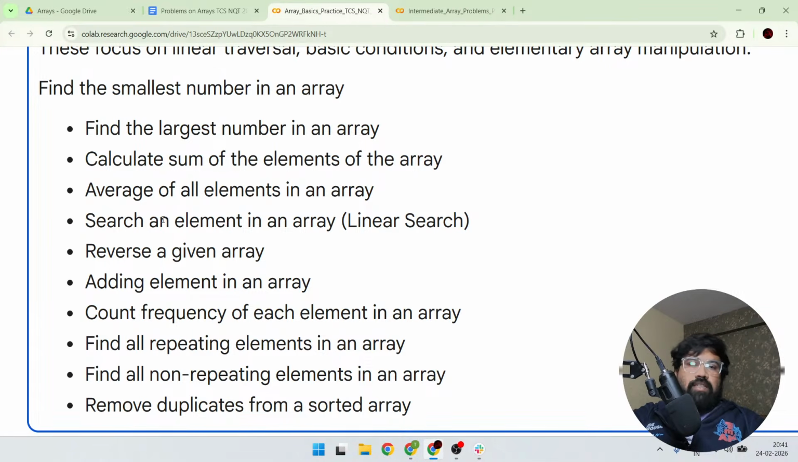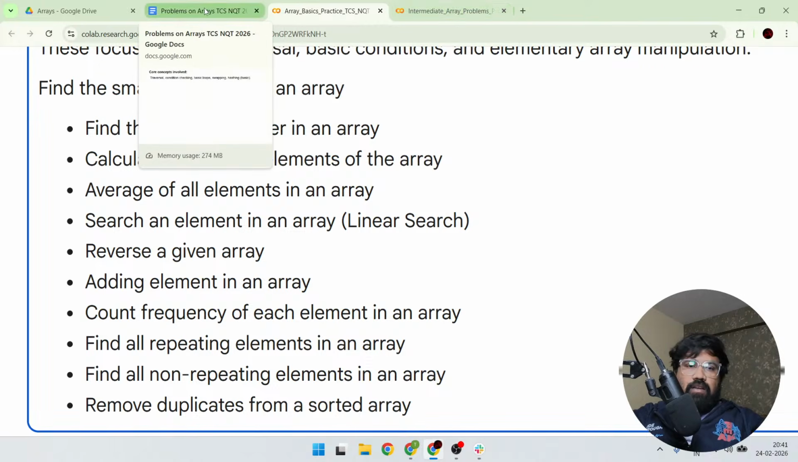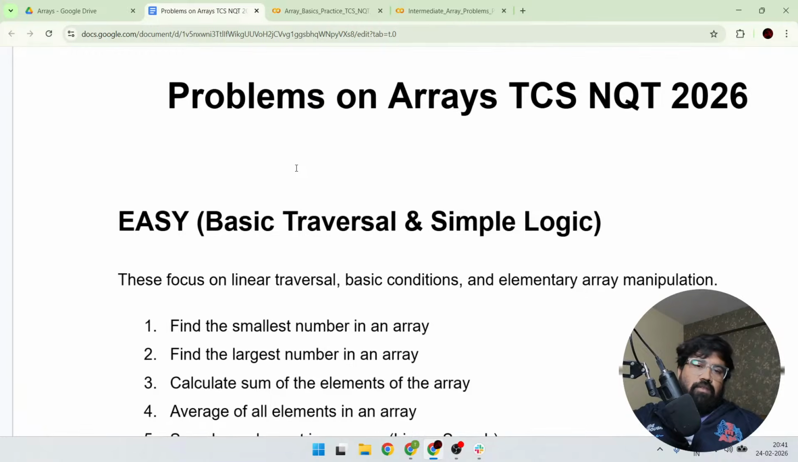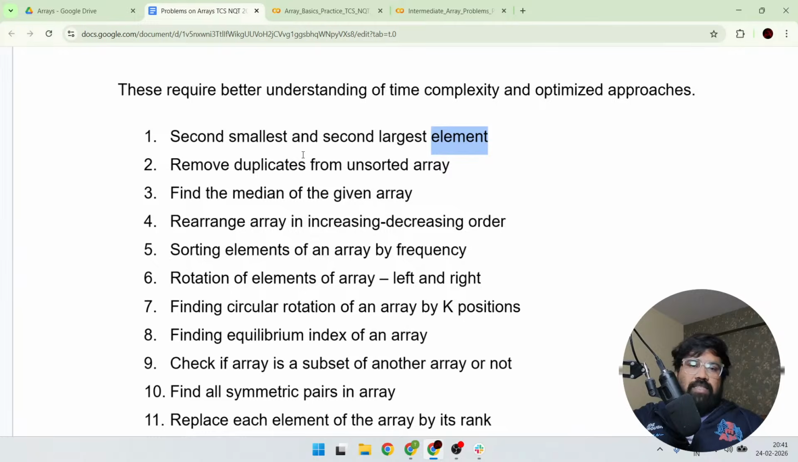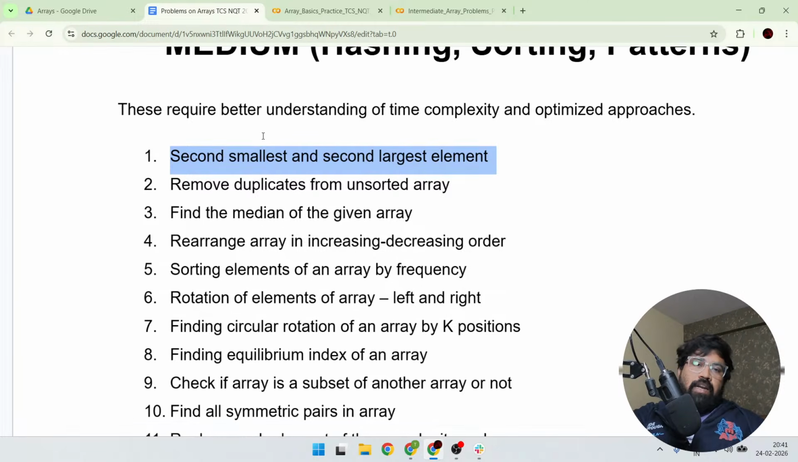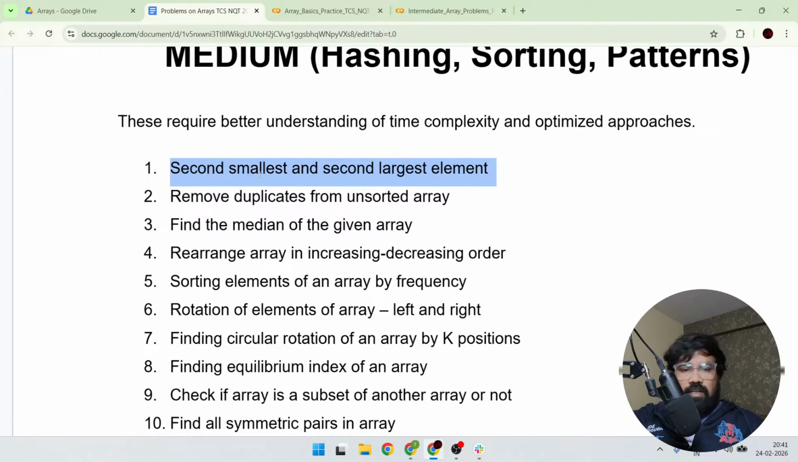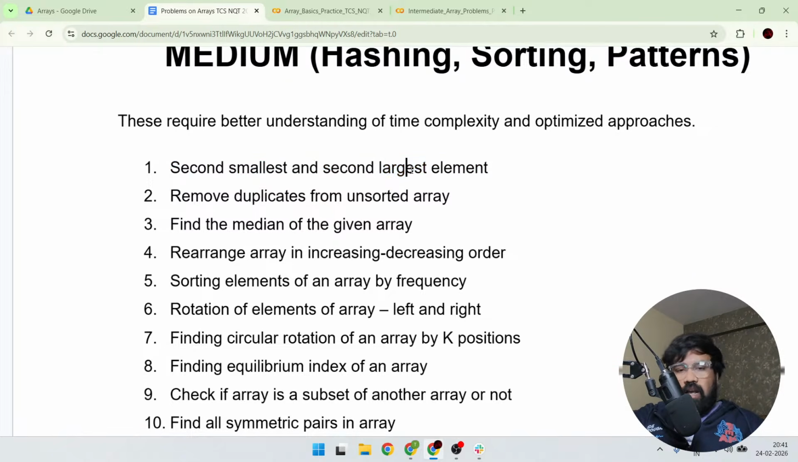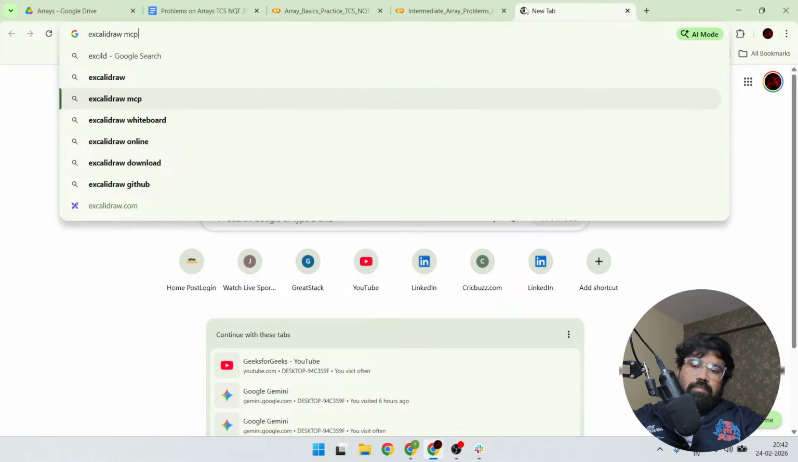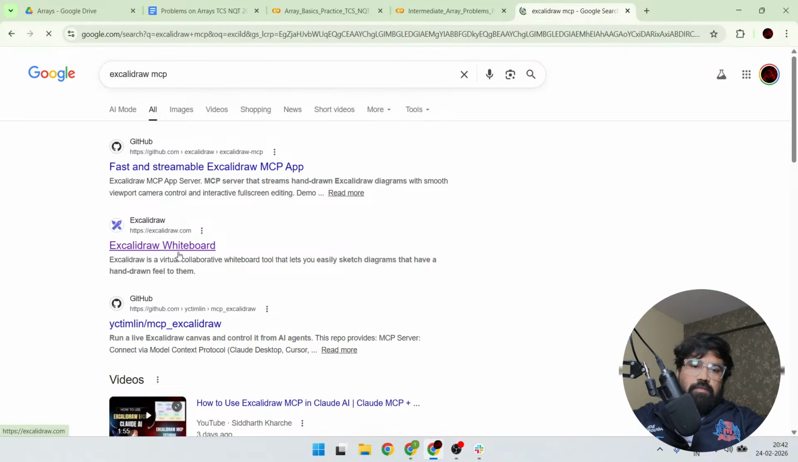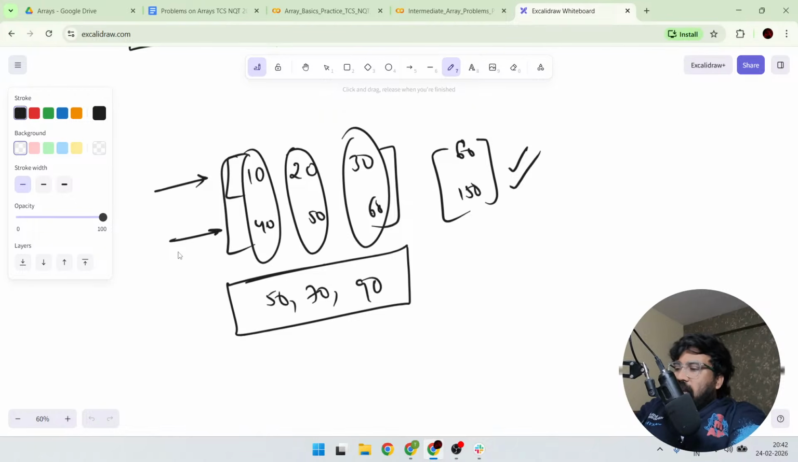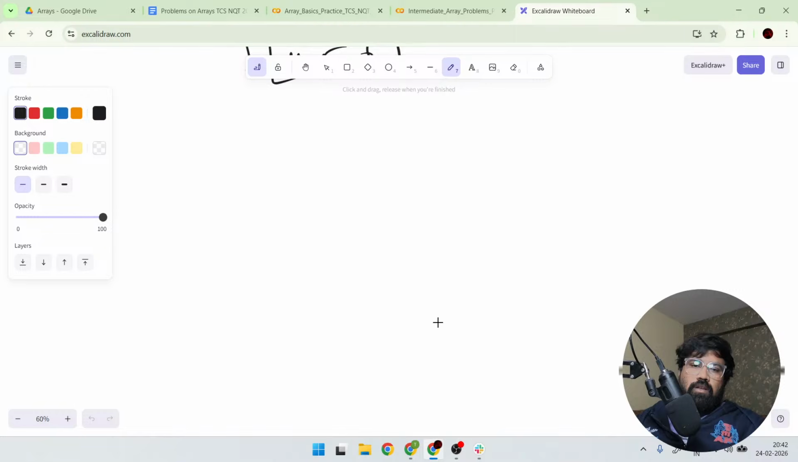For example, see guys, let's not take a simple example. If I take a simple example, people will feel it's too easy. Let's take the intermediate problem, that is, find the second smallest element and second largest element. I am taking Excalidraw for our explanation so that I can explain a little bit how to do it.